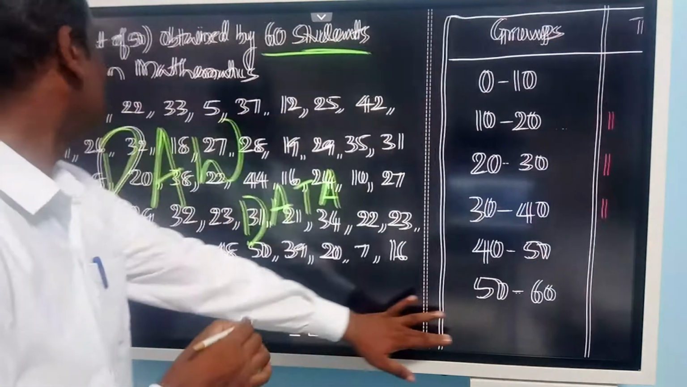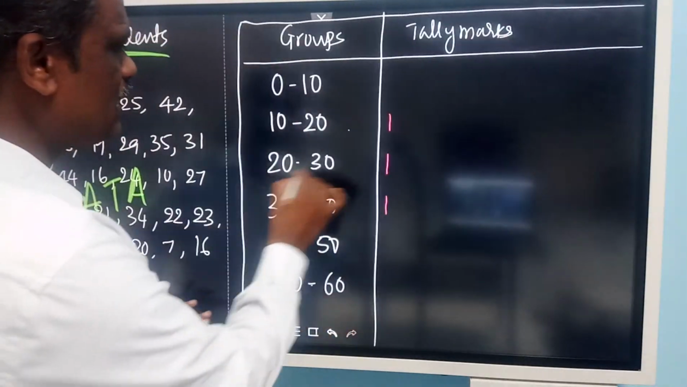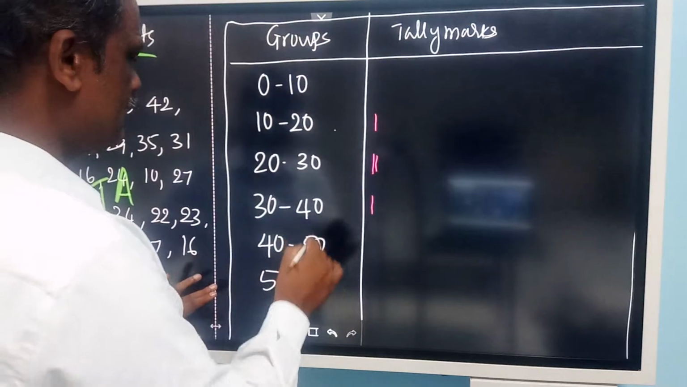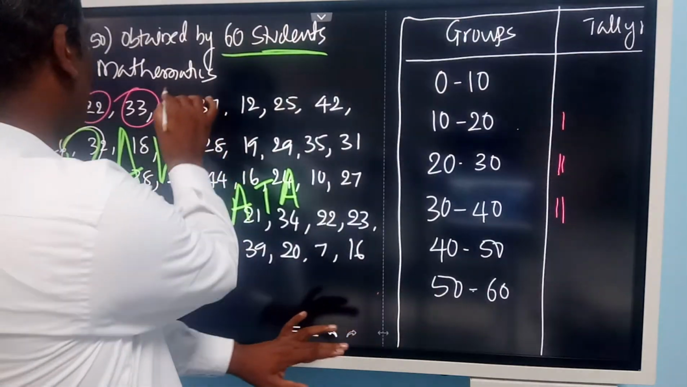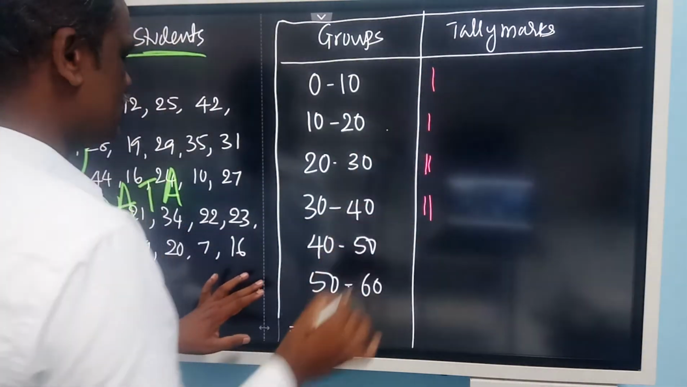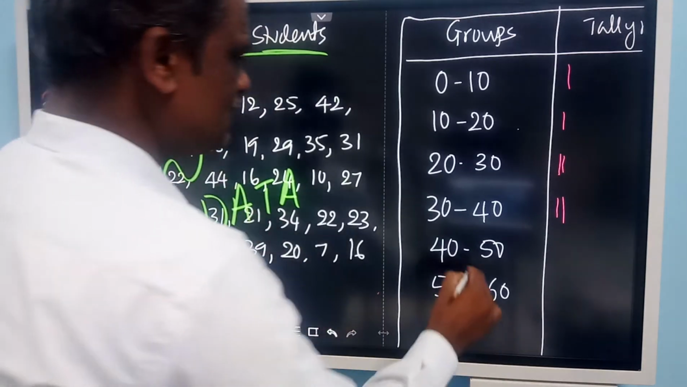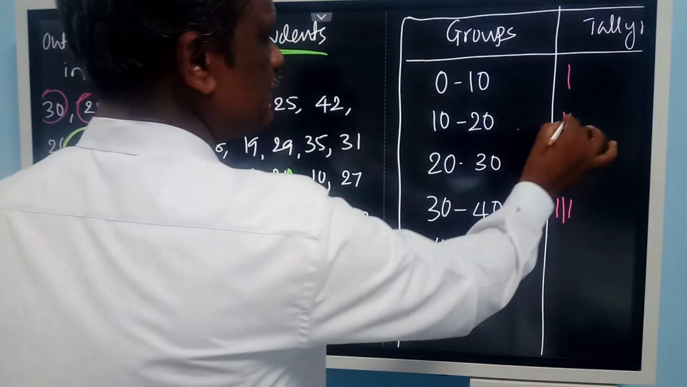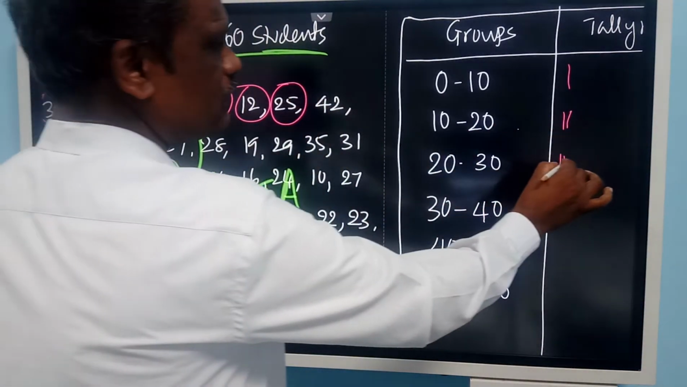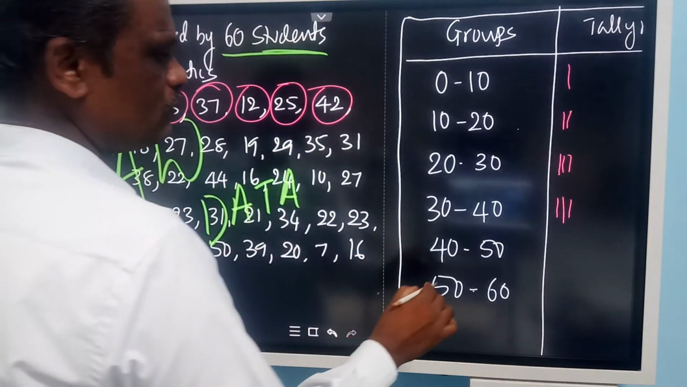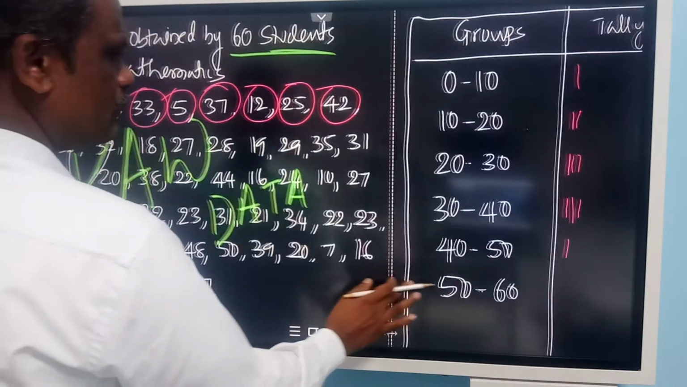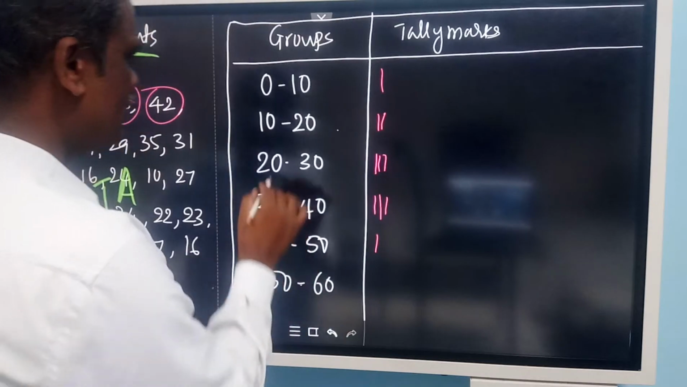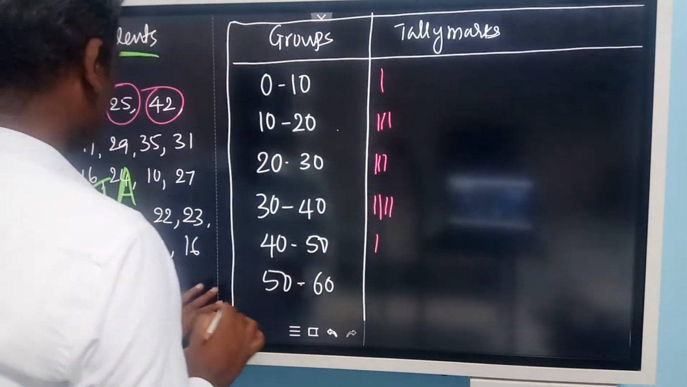30 to 40. Then 22. 22 will come here, the second one. Then 33, 33 here. Okay. 5 in the first group class. Then 37 here. Then 12, this group. Then 25 like this. 42 here, 40 to 50. Okay. Then 50 and 39 together. 15 and 39: 15 here, 39 here.